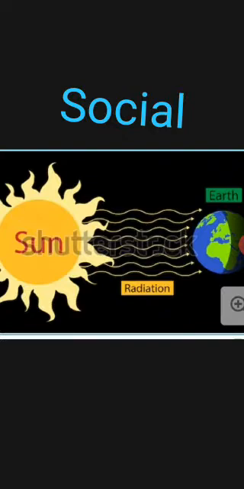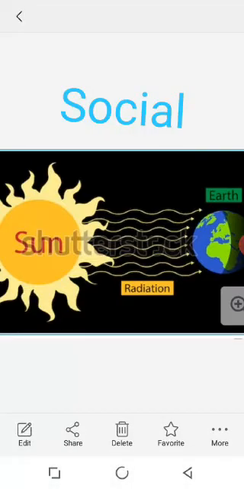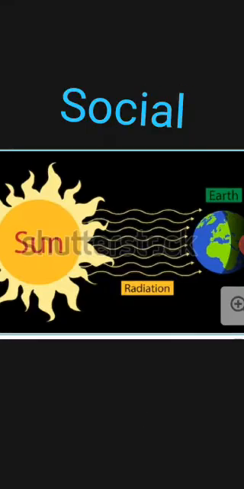The sun is the only source of light to all the planets in the solar system. The earth has the capacity to reflect the rays from the sun. The radiation that takes place on land is called conduction. What is conduction? You can see here in this picture.